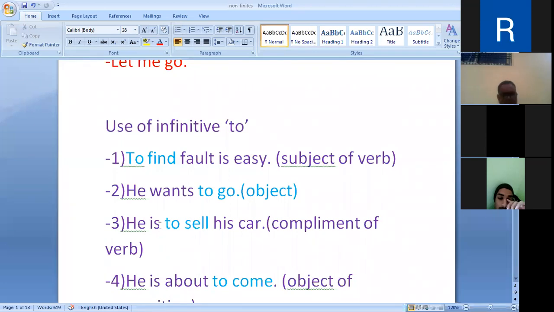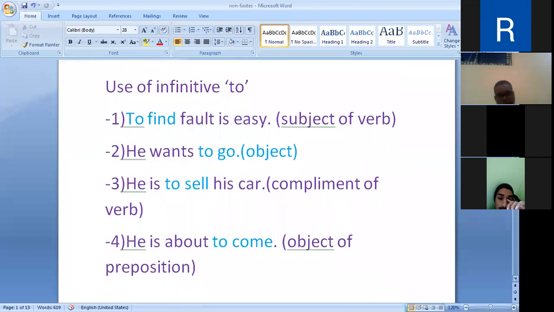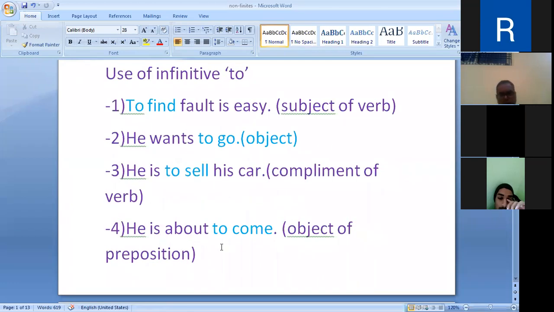And then as the object of a preposition. He is about to come. To come is the object of the preposition about. About is preposition, and after that to come infinitive is used. It has become the object of the preposition about.